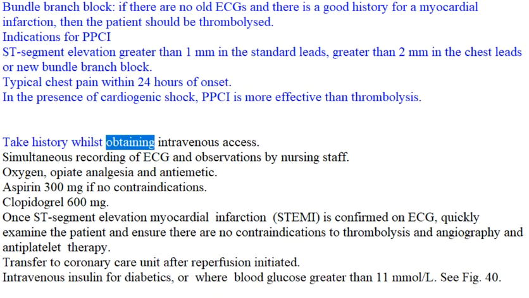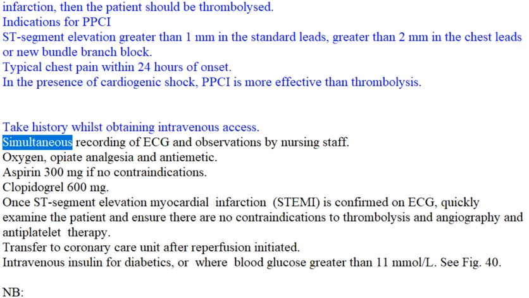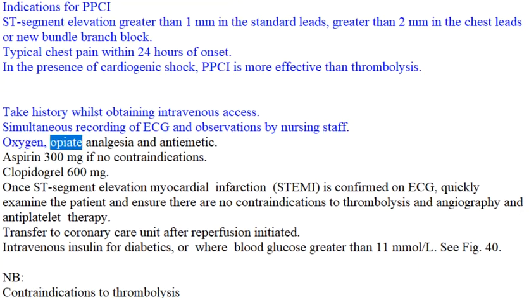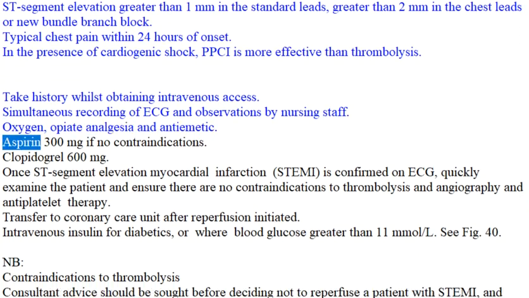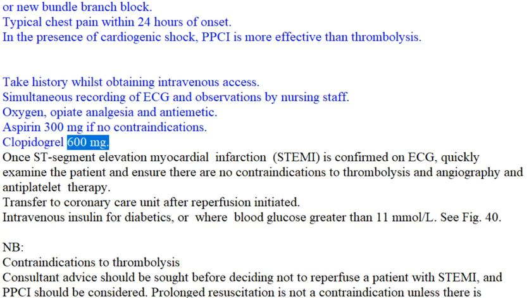Take history whilst obtaining intravenous access. Simultaneous recording of ECG and observations by nursing staff. Oxygen, opiate analgesia, and antiemetic. Aspirin 300 mg if no contraindications. Clopidogrel 600 mg.